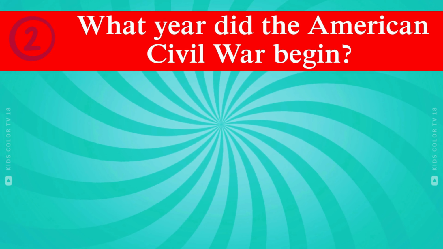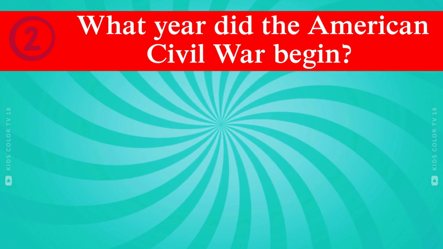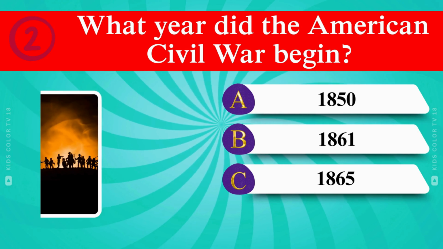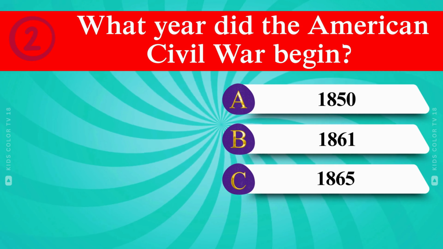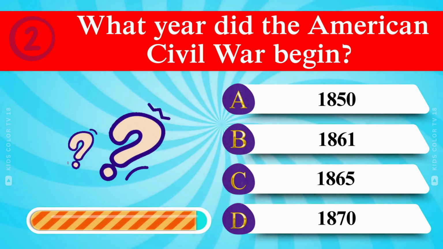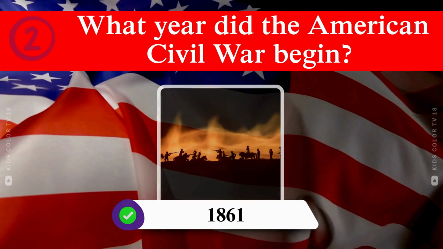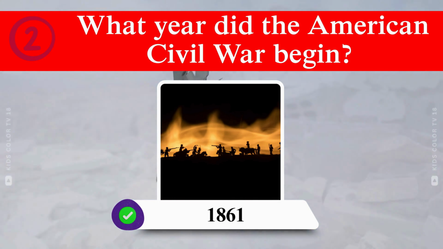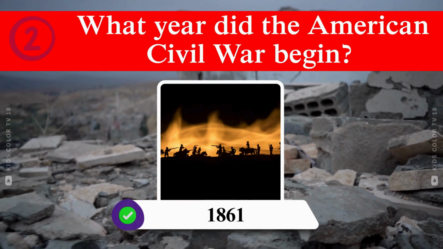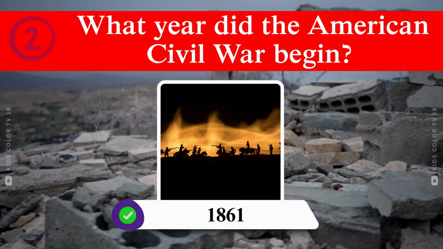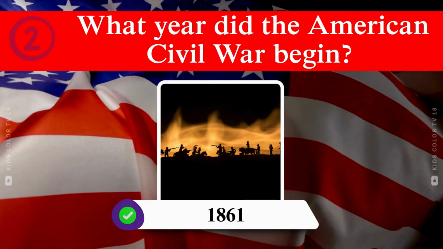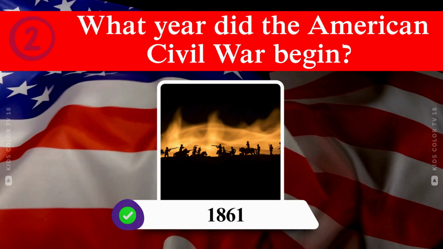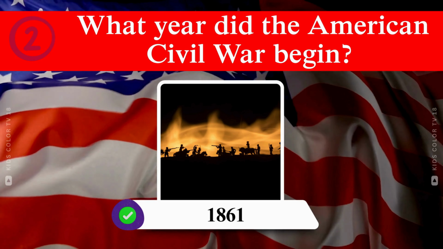What year did the American Civil War begin? 1850, 1861, 1865, 1870. 1861. The American Civil War began in 1861, following the secession of several southern states and the subsequent formation of the Confederate States of America. It was a pivotal event in American history.